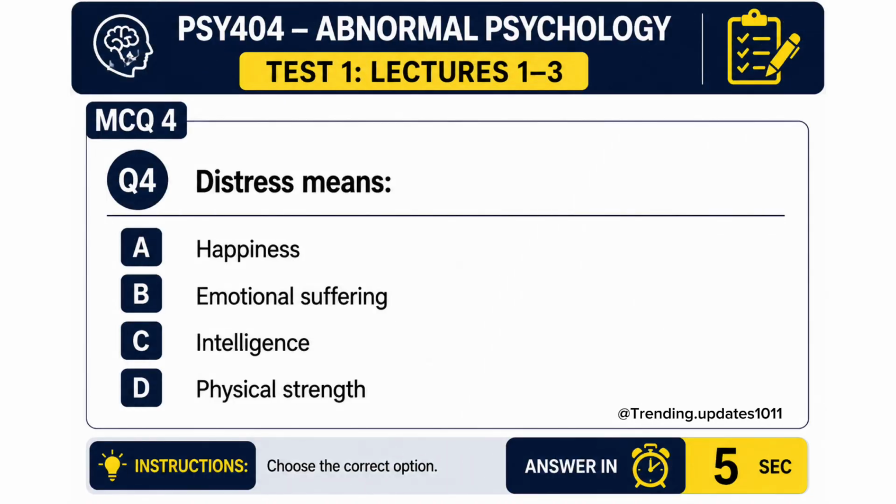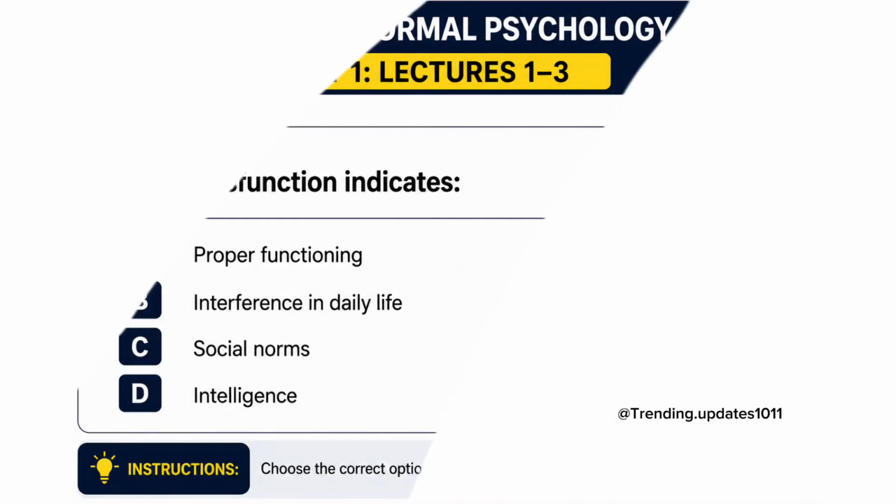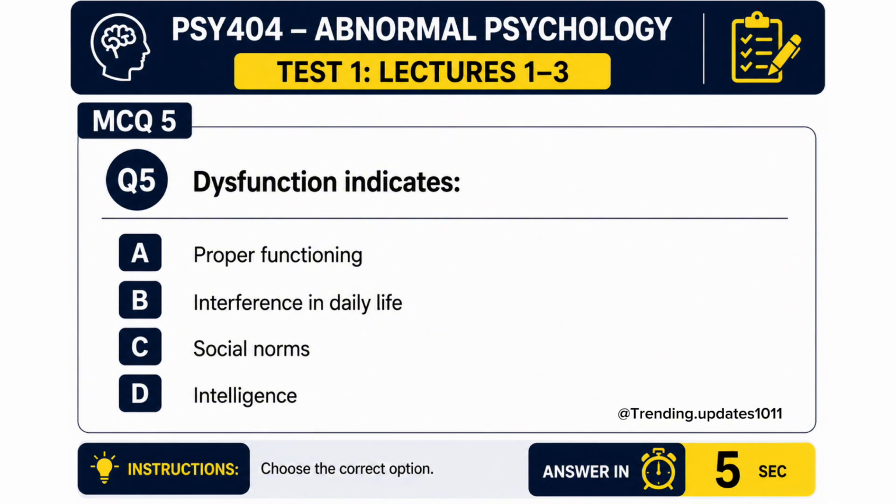MCQs 4. Distress means A. Happiness, B. Emotional suffering, C. Intelligence, D. Physical strength. The correct answer is B, emotional suffering.